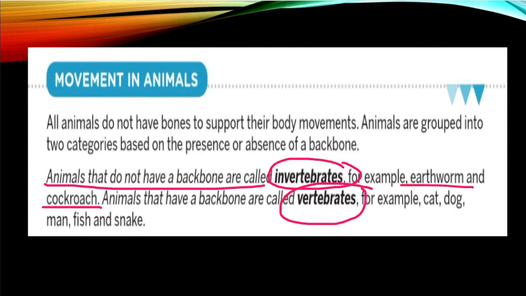Vertebrates, opposite from invertebrates, are those animals which have a backbone, for example cat, dog, man, fish, snake. If I talk about man, or we say human being, are human beings vertebrates or invertebrates? We have a skeletal system, we have a backbone, so we come under vertebrates. And invertebrates are those animals which do not have a backbone, like earthworm and cockroach.